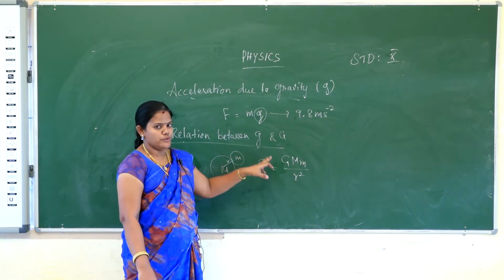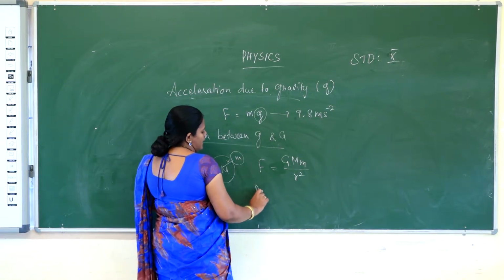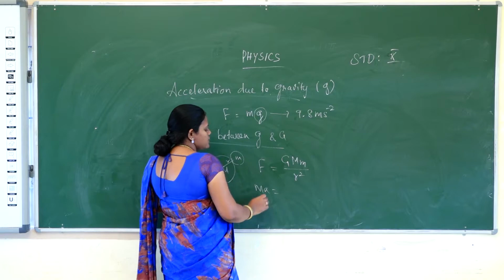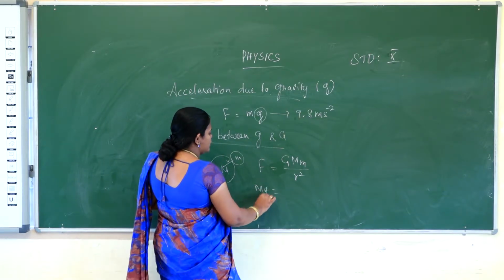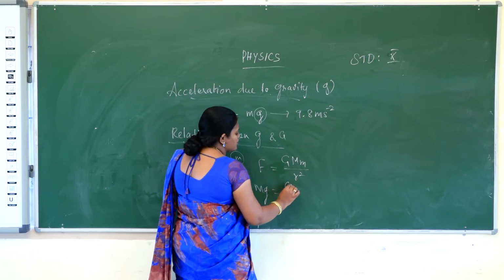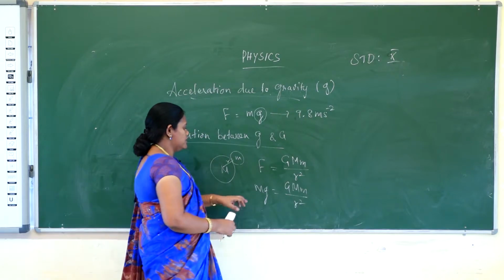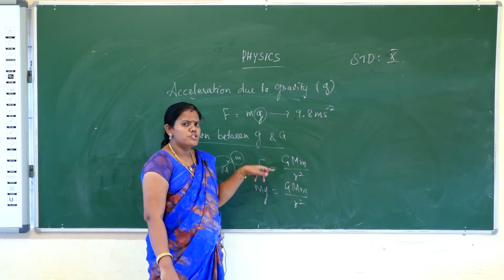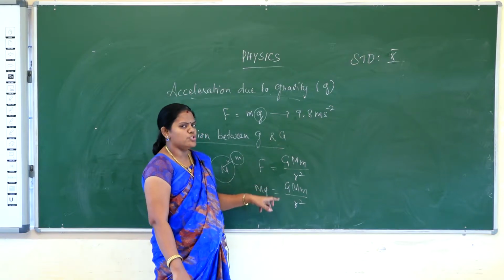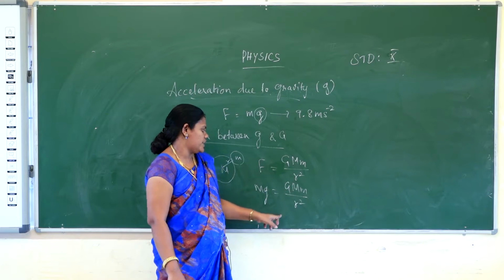That is the gravitational force. Normally the force is m into a, that is, m a. According to the law of gravitational force, m a is equal to m into g. So mg is equal to G M m by R square. That is the weight of the object, m into g. A is acceleration due to gravity, so a is converted to g. So m into g is equal to G M m by R square.